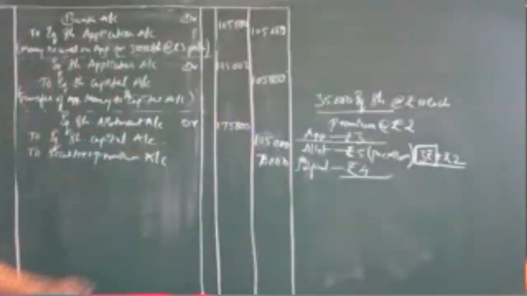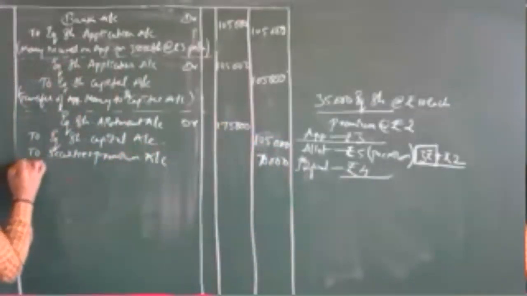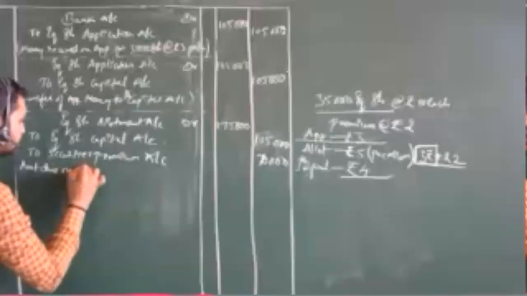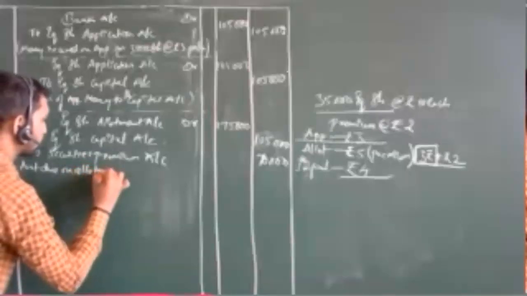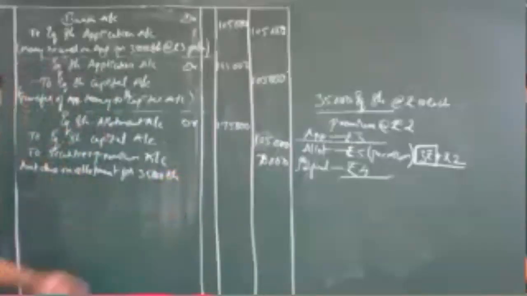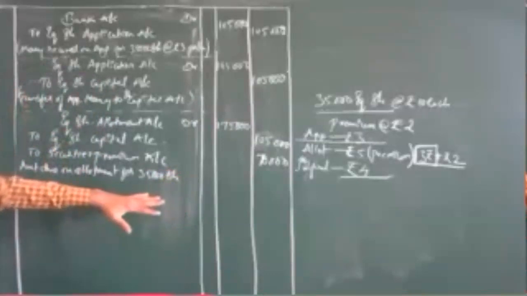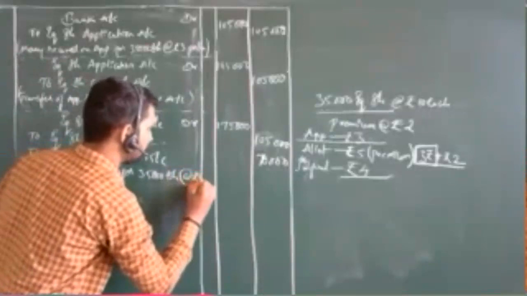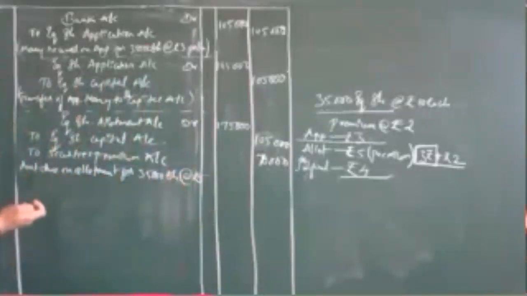That's it. So here you can say the narration: amount due on allotment for 35,000 shares. Obviously, how much is it? 35,000 shares at rupees 5 per share.